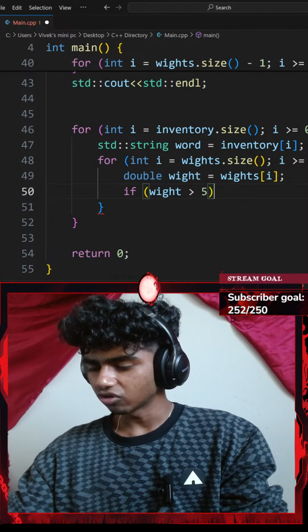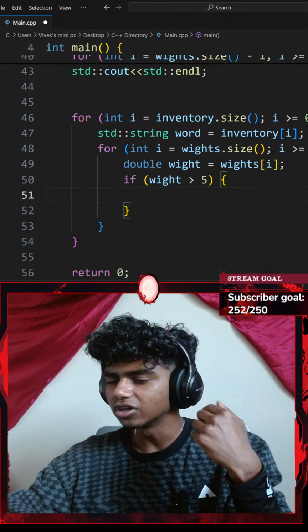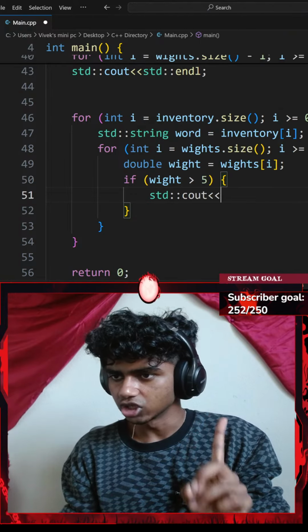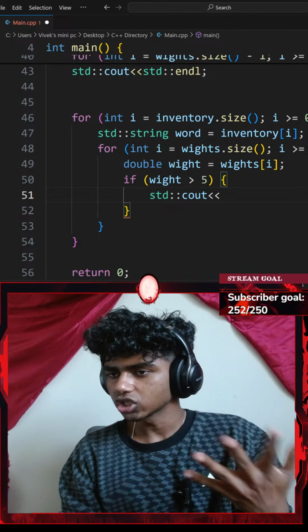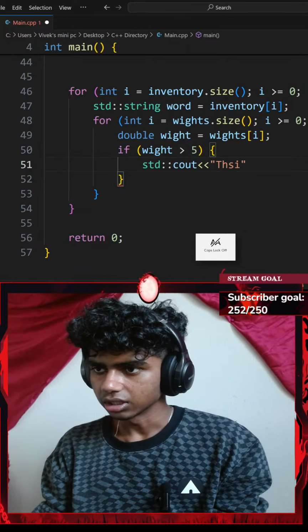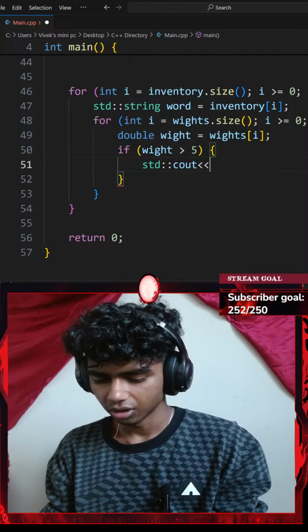My weight variable is greater than 5. I'll go with a pair of curly braces, and then let me go ahead and add a standard console output with an insertion operator. I want to insert my item, so let's just go with my word variable.